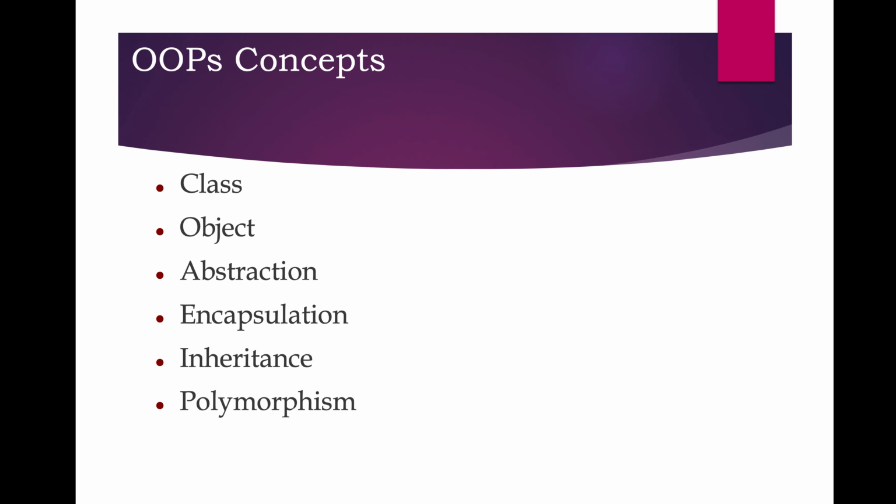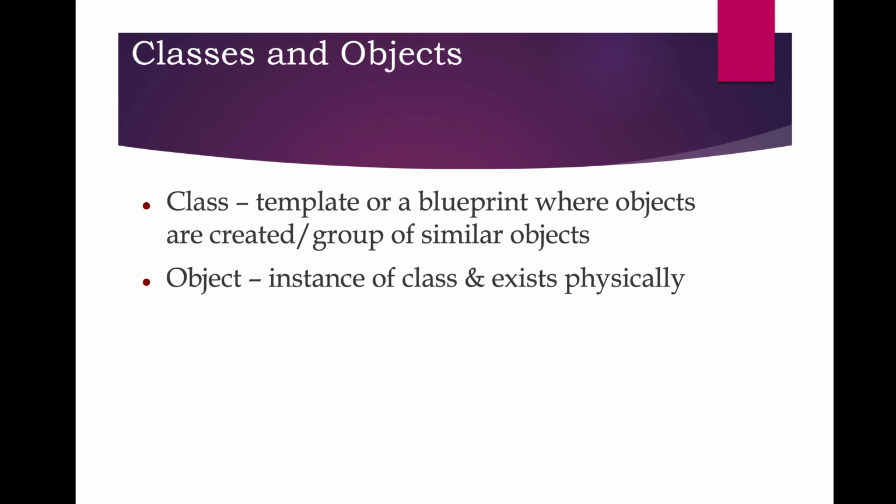So, what exactly is a class? If we go with a definition, class means a template or a blueprint where we are going to create multiple objects. It can have a group of similar objects inside it. A class can contain anything. It can contain your data variables or data members. We will talk about what exactly these are, but as of now, think of a class as a blueprint where we are going to put multiple things in it.